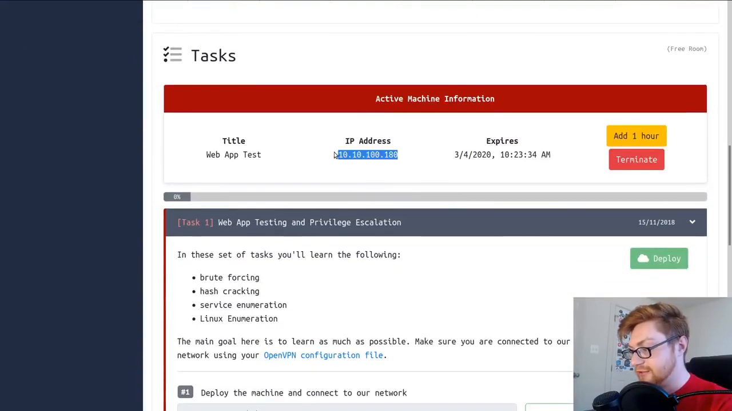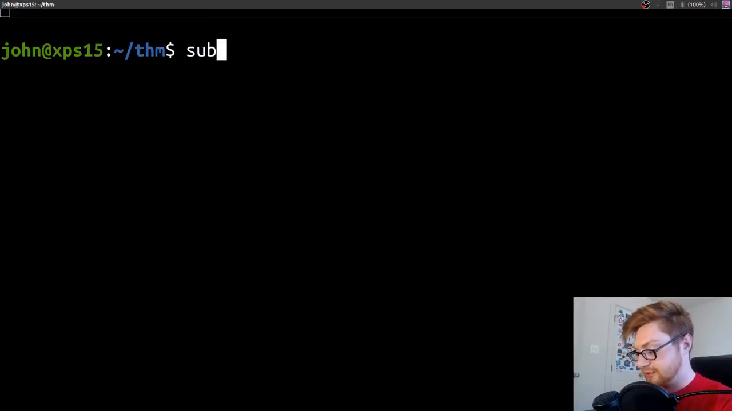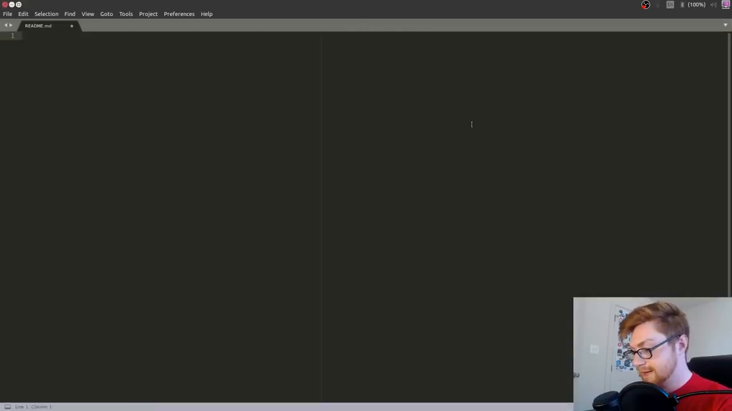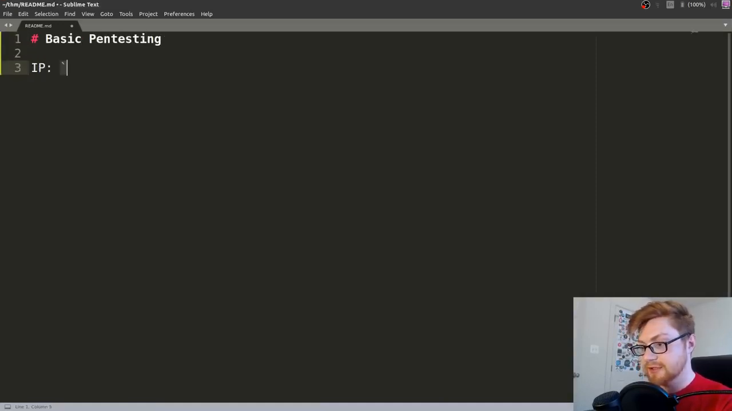We have the IP address, so let's go ahead and take note of that. I'm actually going to start to take some notes. What I like to do here is just start a README for each of these that I work through. Let's call this basic pen testing. I'll say the IP is just this. And then let's start with scanning.